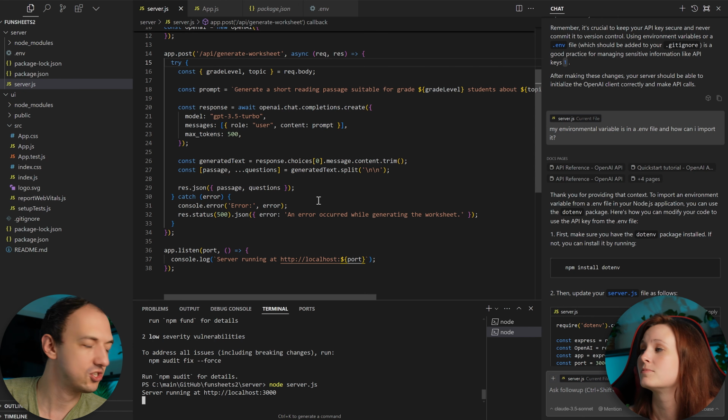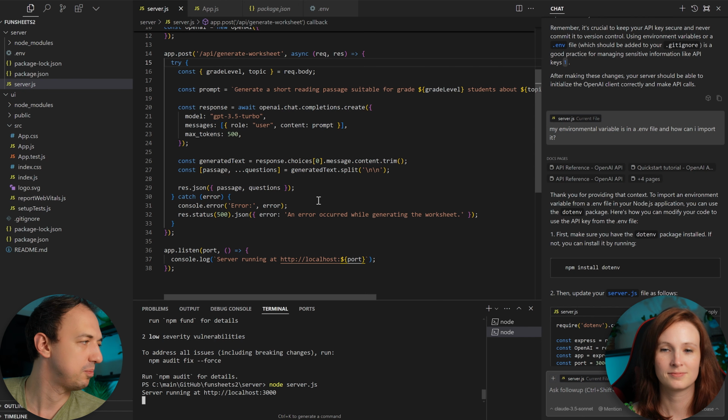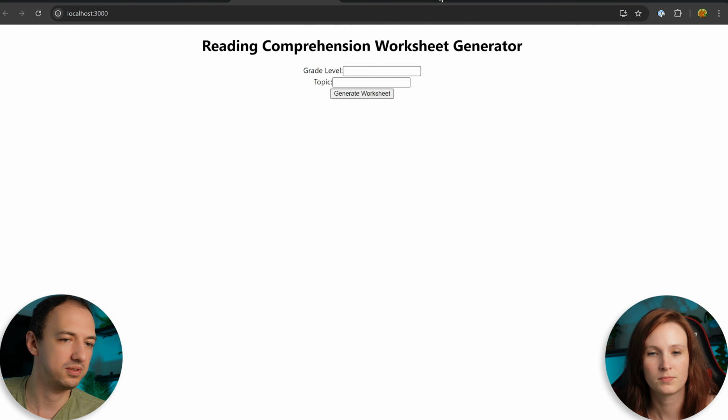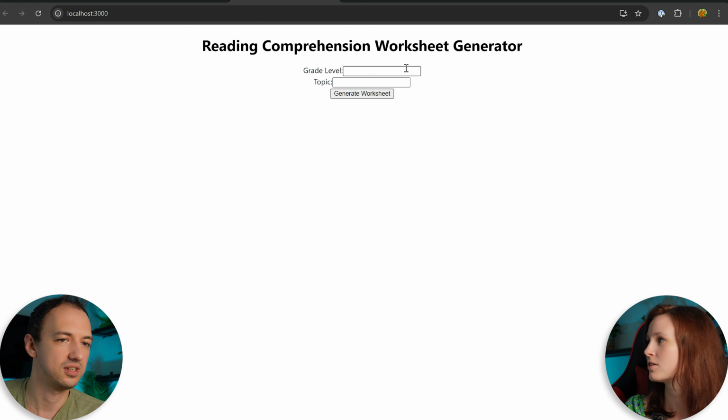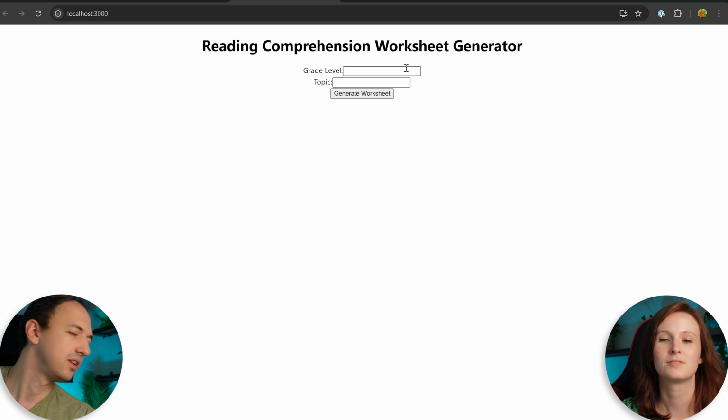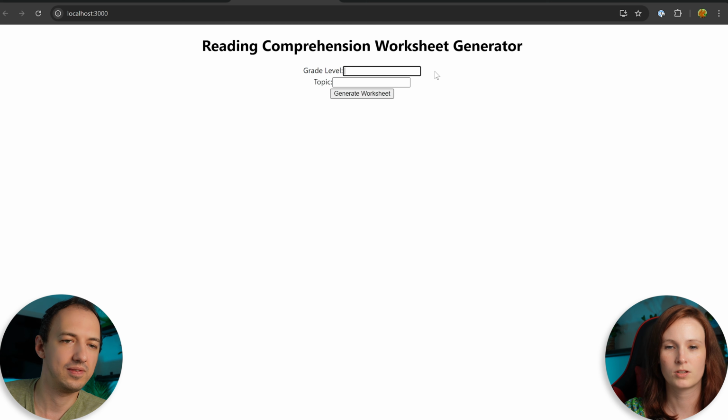Okay. Well, let's try this. Why don't you go to the UI and submit a question, and then we'll just see what happens. Why don't you put something in here. Do I need to generate a refresh? Worksheet? No, you shouldn't need to. Okay. Grade level 3. Topic Minecraft. Okay, sure.